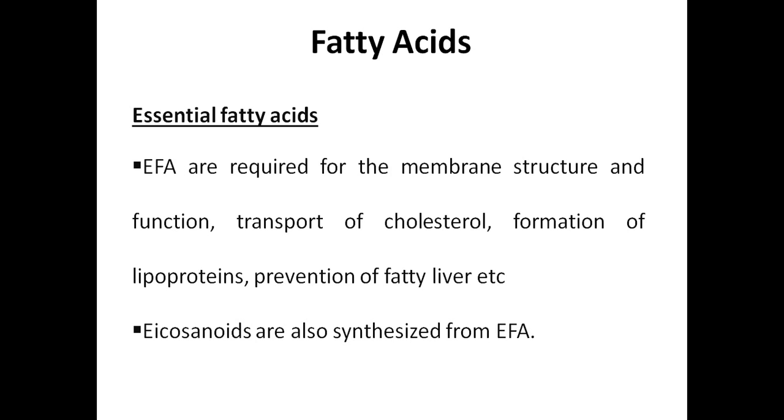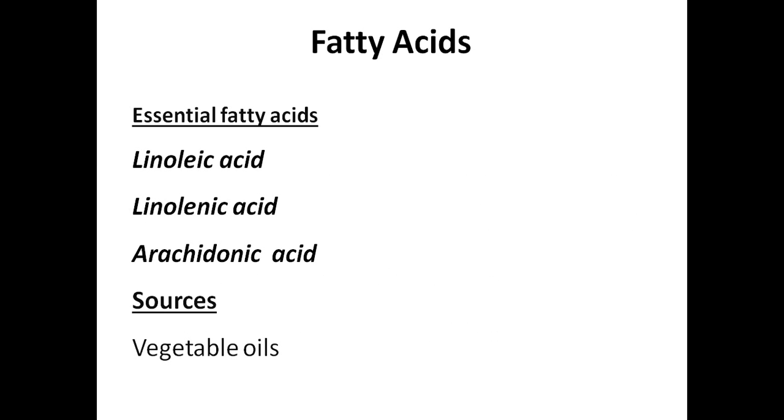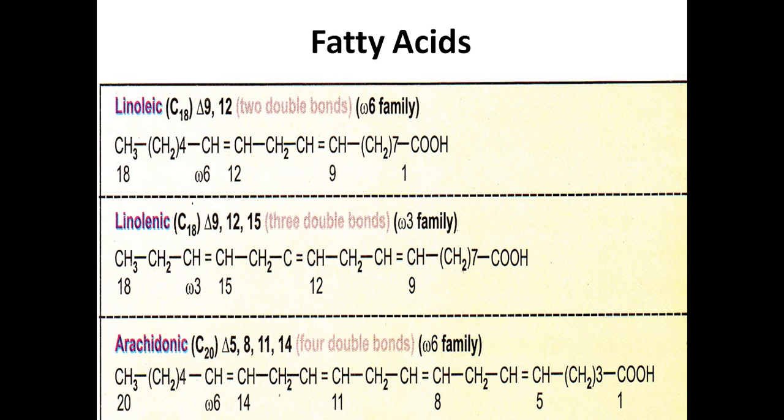Eicosanoids are also synthesized from essential fatty acids. Eicosanoids are very important, which are required for the synthesis of prostaglandins, prostacyclins and steroid hormones. So this is all synthesized from the essential fatty acids. We have three essential fatty acids required for the body. They are linoleic acid, linolenic acid and arachidonic acid. Sources of these essential fatty acids are vegetable oils.